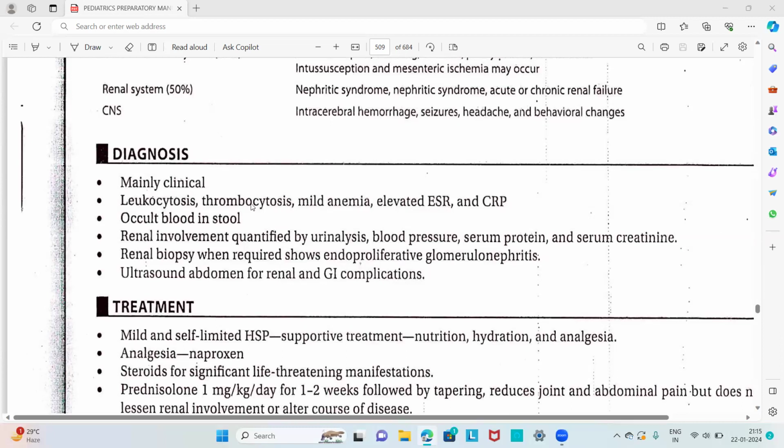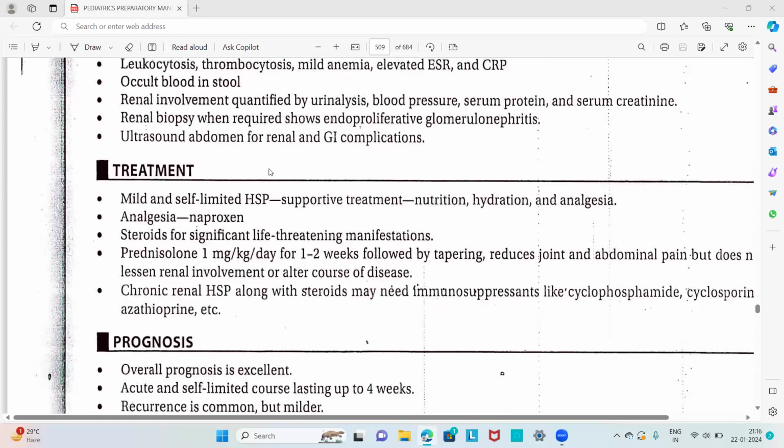Then leukocytosis, thrombocytosis, mild anemia, and elevated ESR and CRP will be there because of the associated inflammation. Occult blood in stools will be present. Renal involvement is quantified by urine analysis, blood pressure, serum protein and serum creatinine assessment. Renal biopsy, when required, shows endocapillary proliferative glomerulonephritis, and ultrasound abdomen is done for the renal and GI complications.